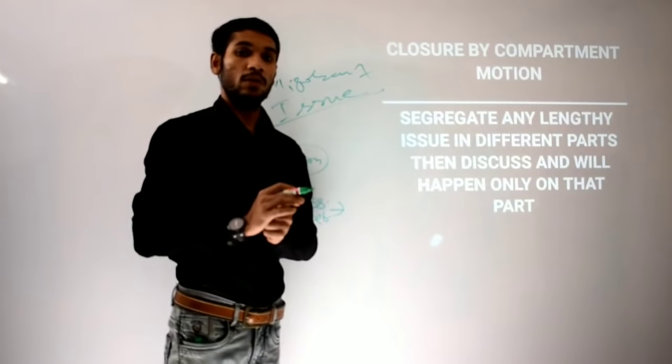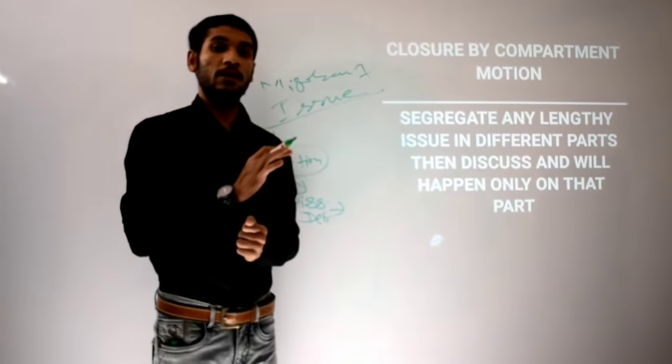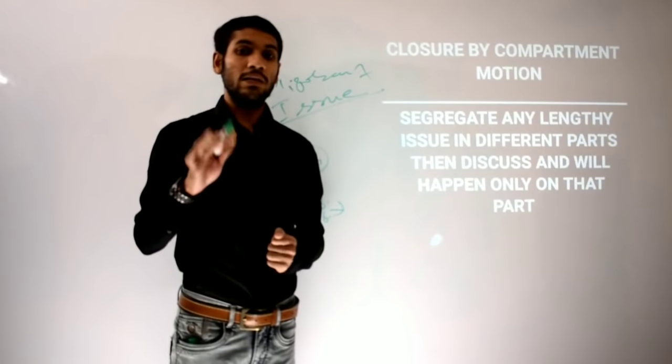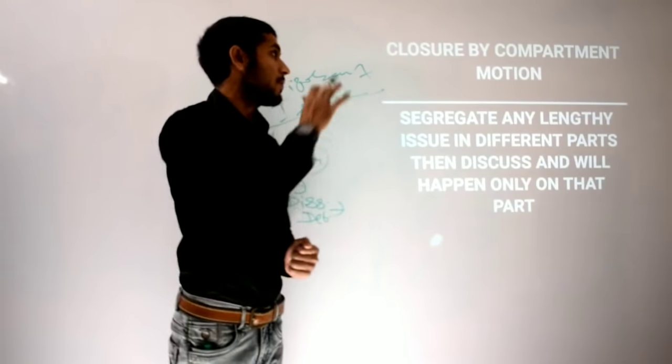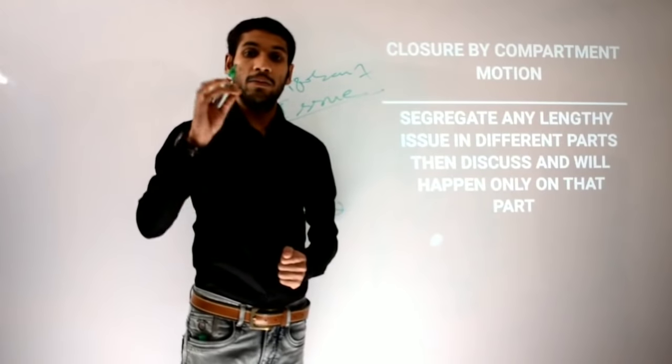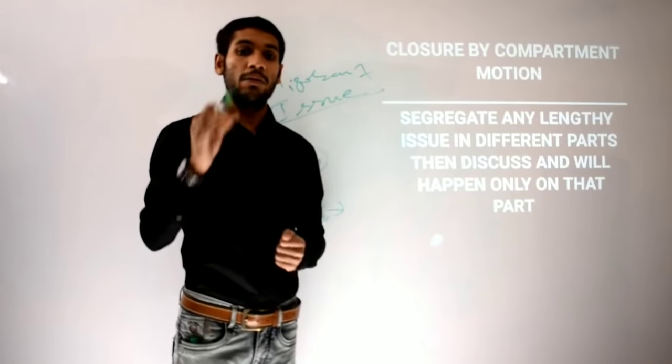If the speaker of the Lok Sabha or chairman of the Rajya Sabha grants the permission to that member of parliament, that may be a minister, private member, anyone,